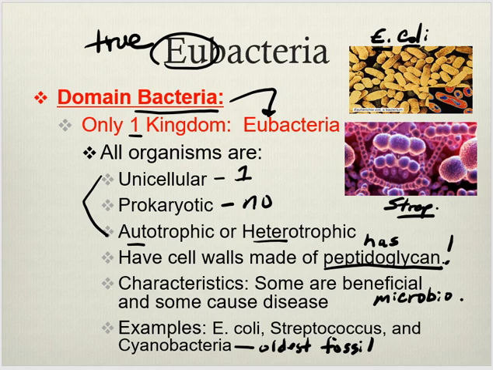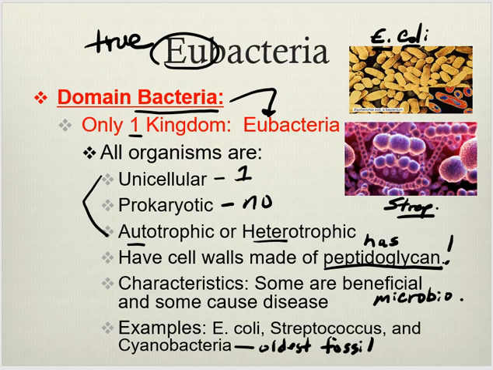So that's the first two domains. That's Domain Archaea, Domain Bacteria. Are these able to be seen all the time? Could Aristotle have seen these guys right here? No, he didn't know they existed. Imagine the first person to actually use a primitive microscope and take some water out of the lake and put it on there and look and see all these little things swimming around. Probably freaked them out. They drink that water. That bottle of water sitting right there, I guarantee you got some stuff swimming around in it.